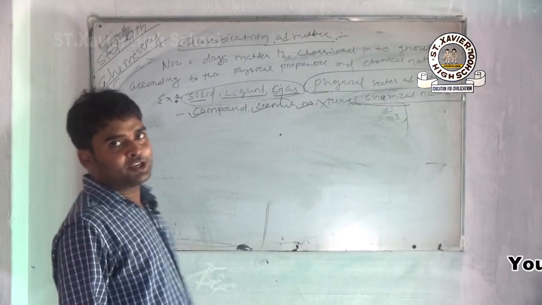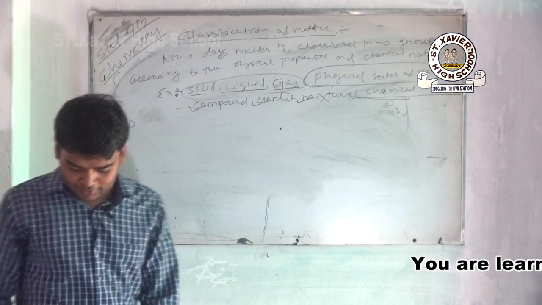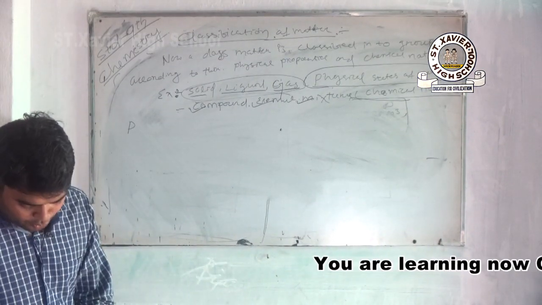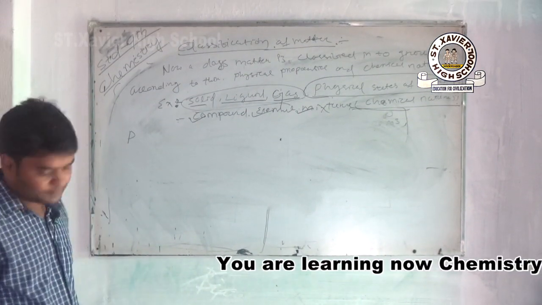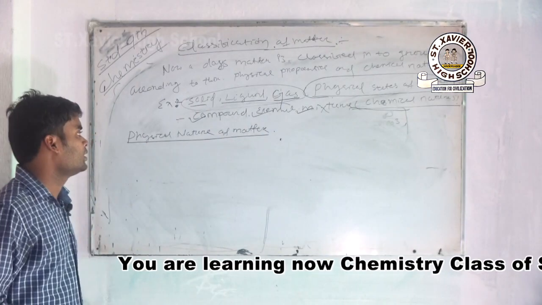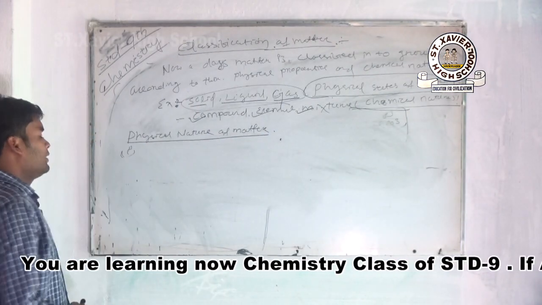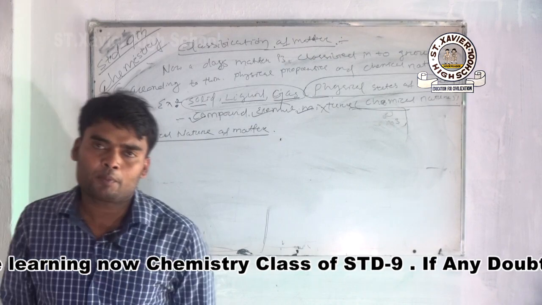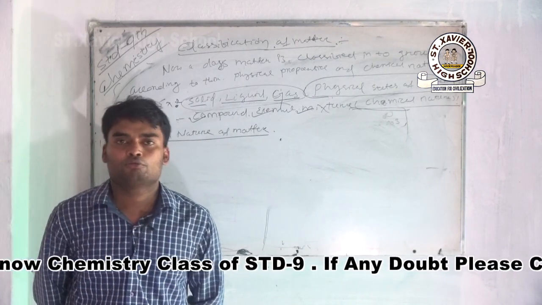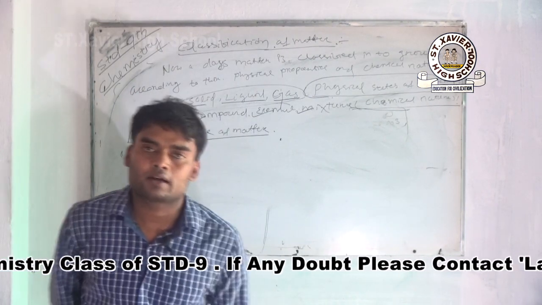Next heading, physical nature of matter. Just write down now what the physical natures of matter are. First, every matter is made up of certain types of particles with different shape, size and texture.